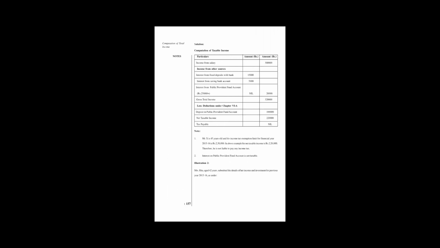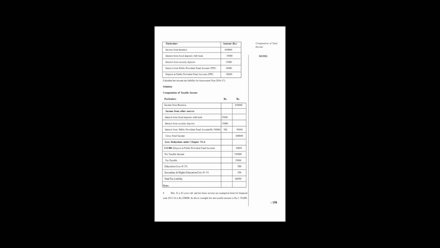After that, the second example. Mrs. Rita, age 42, submits her details. She gives business income of 5 lakh, interest from fixed deposit which is 35,000, interest on security deposit which is 15,000, income from Public Provident Fund, PPF, which is 30,000, and deposit under PPF which is 50,000. So they ask to calculate the income tax liability of the assessee in